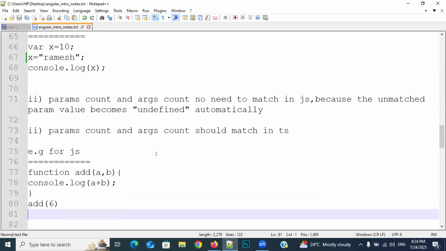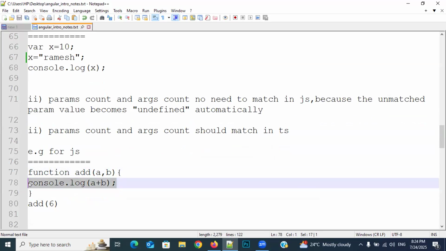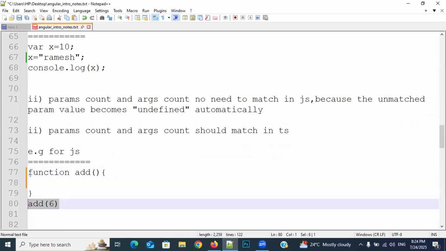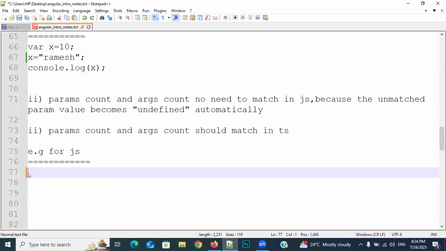See here everybody, here I want to add in JavaScript. So, function add. Wait, one second. What functionality do I want to do? I want to do add functionality.